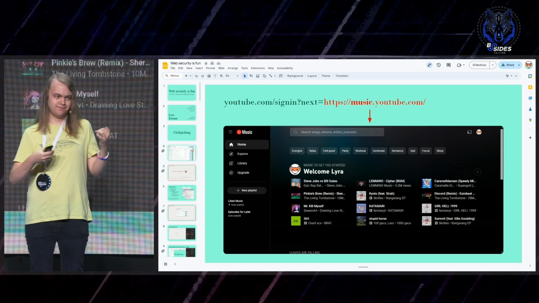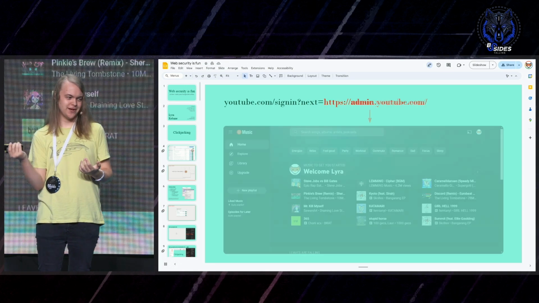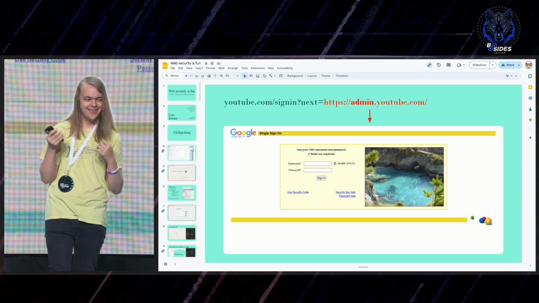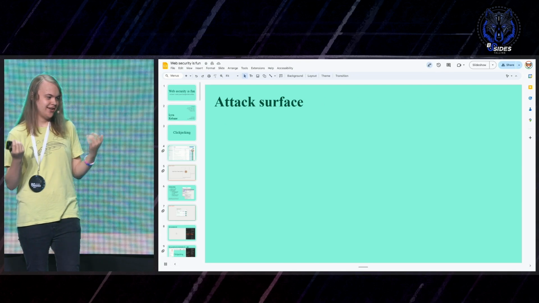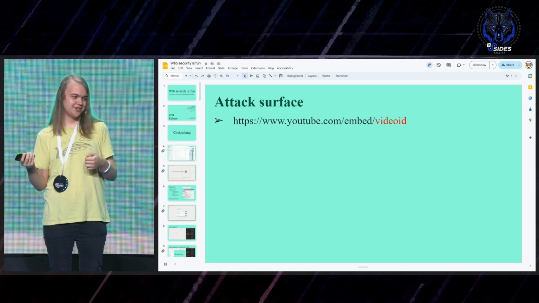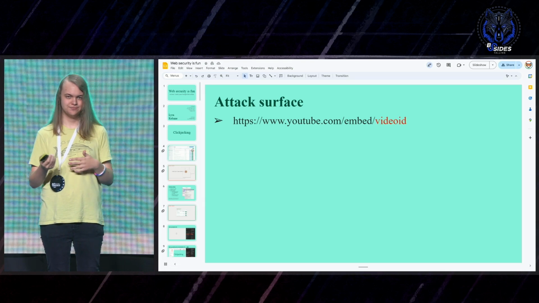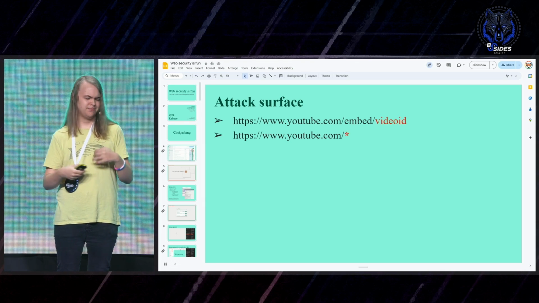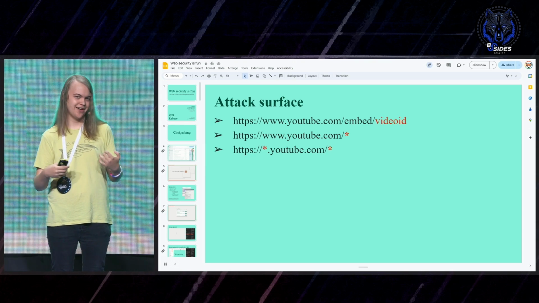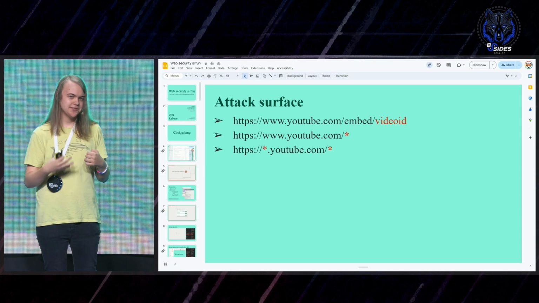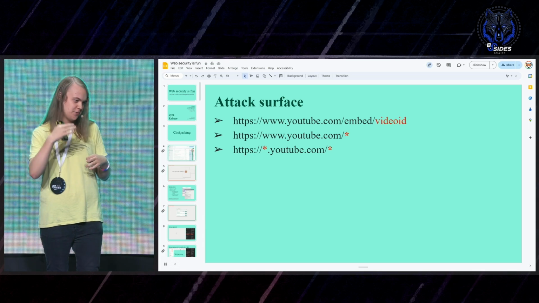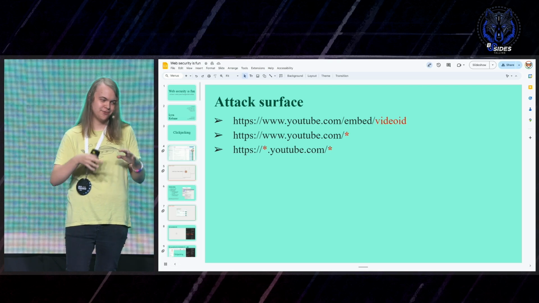My next thought was can we use any subdomain? So I tried YouTube's admin page. That also worked. So looking at the attack surface right now, we started off with this embed thing. We did path traversal. We got access to all these paths. We did this other redirect. And now we have access to all the YouTube subdomains. So you can see how I've found all these little details, and one by one, I am slowly increasing my attack surface to more and more services.